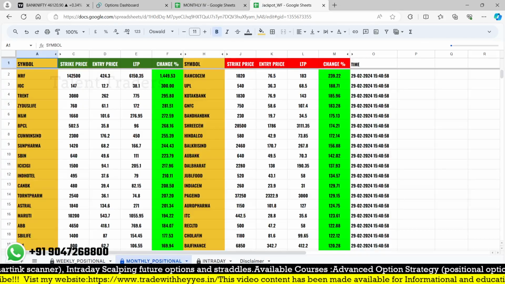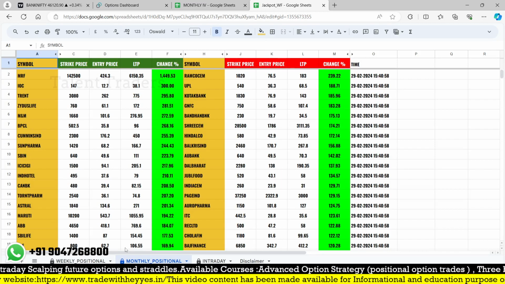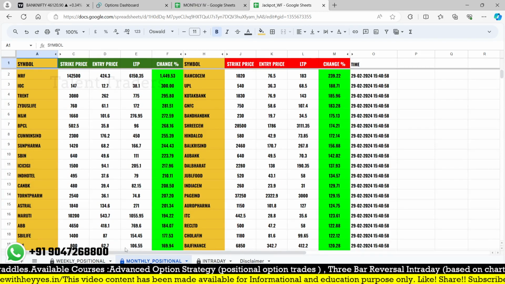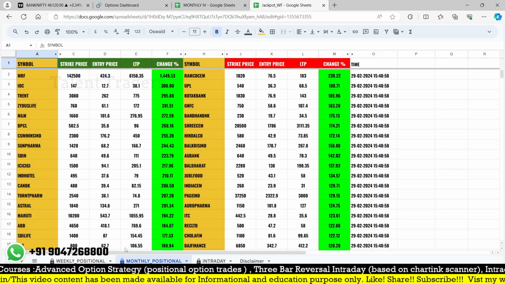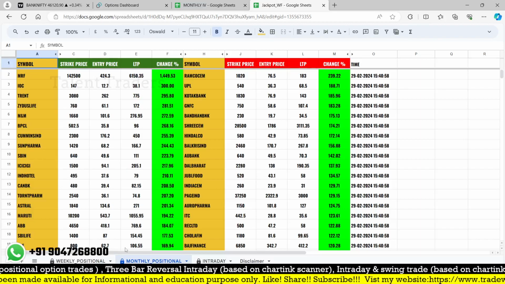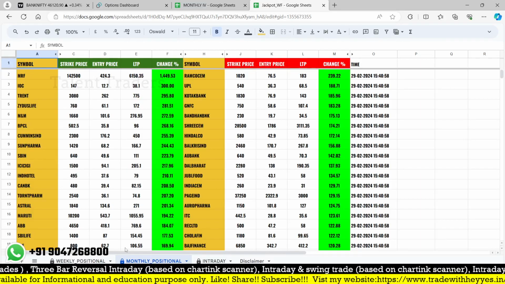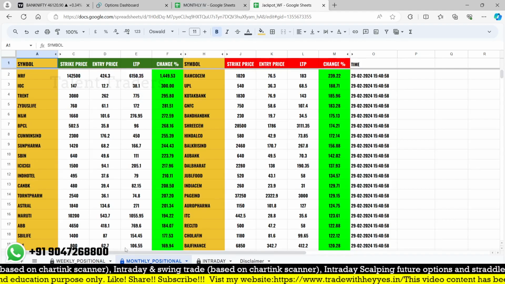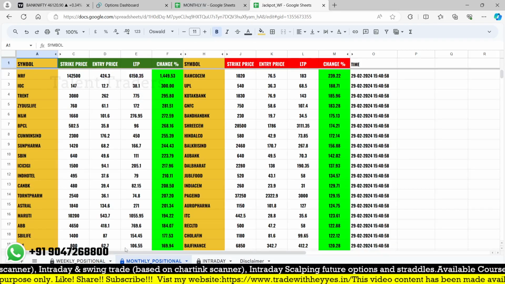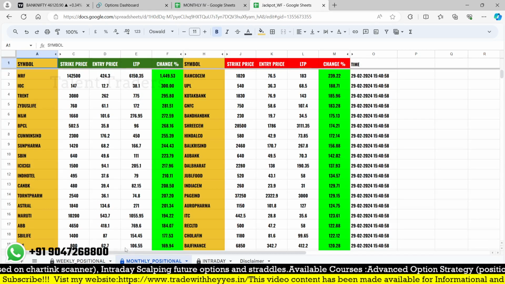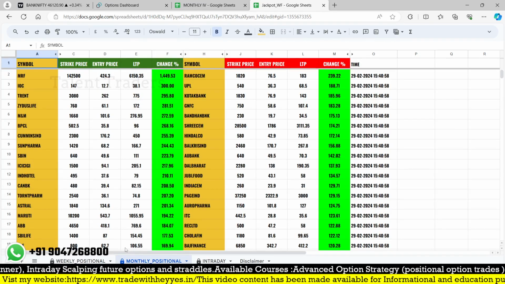So last month, what happened? A lot of stocks like MRF, IOC, Trent, Zydus Life, M&M were real opportunities which I found out. BPCL gave a sudden up move, but that strike price is not available, not liquid. But 500 would have been good, and for those who are watching, SBIN was a live trigger, and Indian Hotels. So these are all the stocks I chose which went more than our target.